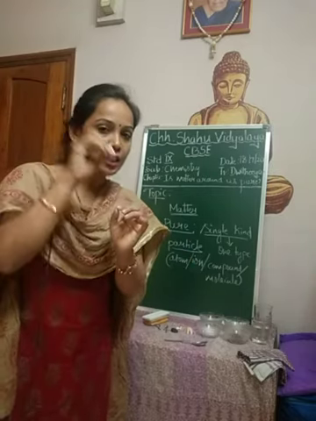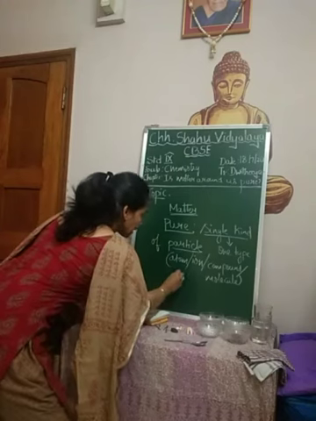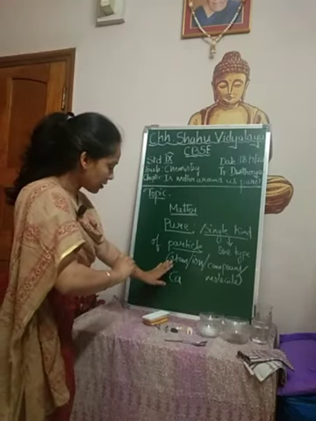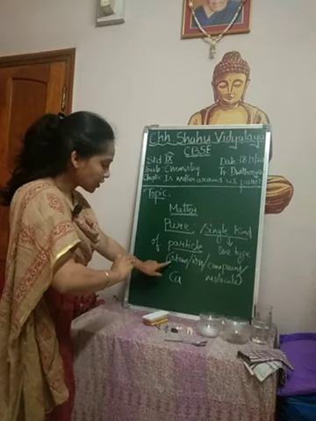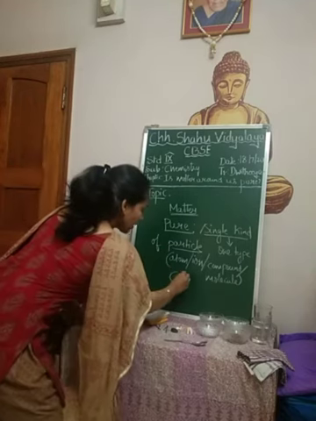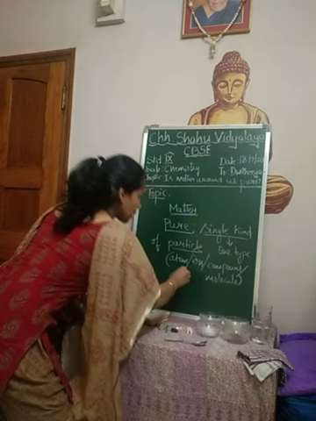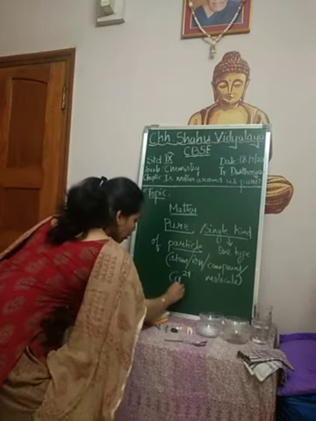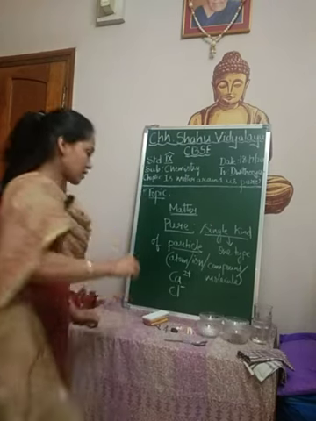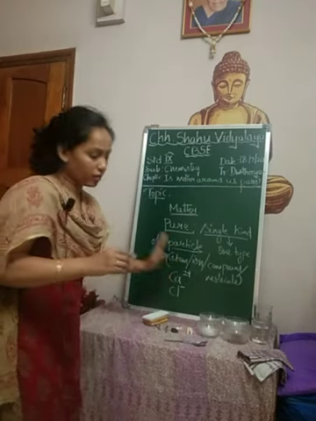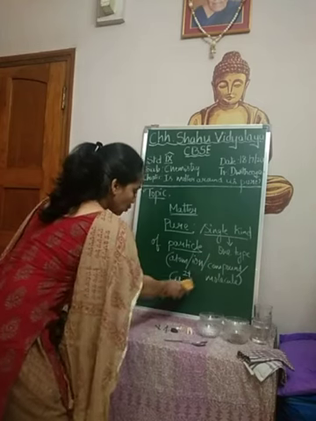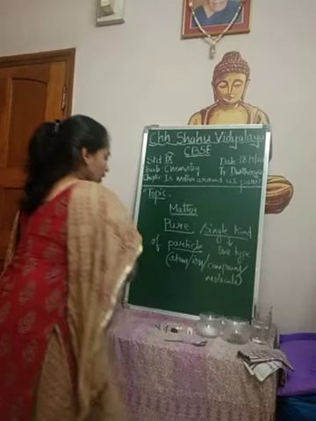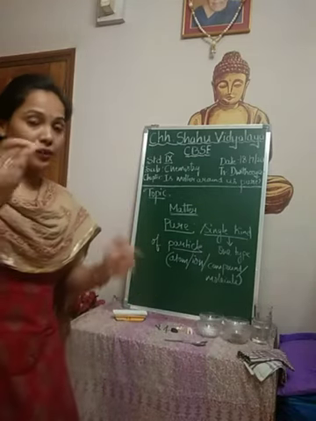Ion means charged particle. For example, a calcium atom, we write it as Ca. It is an element. Calcium element, generally it is called an atom. So if this carries charge, either a positive charge, or another example like chlorine, it carries a negative charge, then it is called as an ion. Okay. Now don't worry about this, we will go in detail later. Now what you understood is very important here.